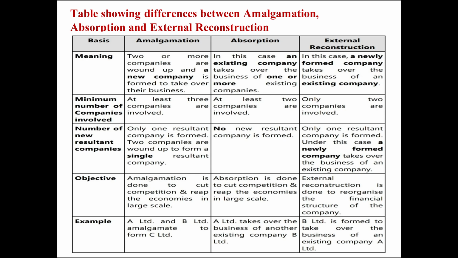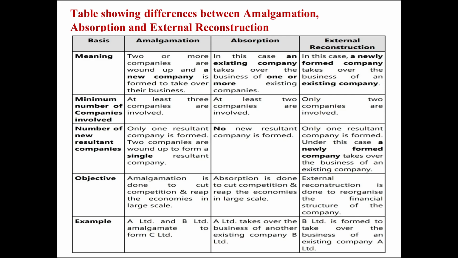Next difference is objective. In amalgamation, it is done to cut competition and reap the economies of large scale. Absorption is also done to cut competition and reap the economies of large scale. In external reconstruction, it is done to reorganize the financial structure of the company.